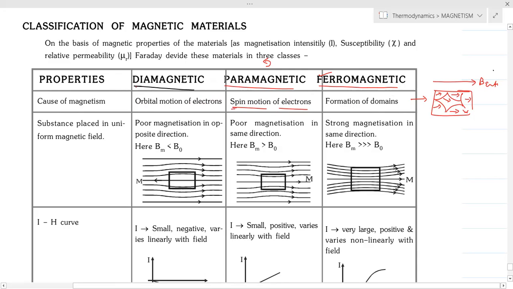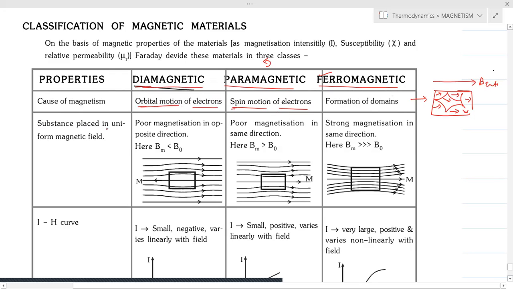And the last one is diamagnetic material. These show the magnetic nature in the opposite direction to the field. It is contributed by the orbital motion of electrons. So obviously it shows opposite behavior to the ferromagnetic material. Next we are taking the difference.